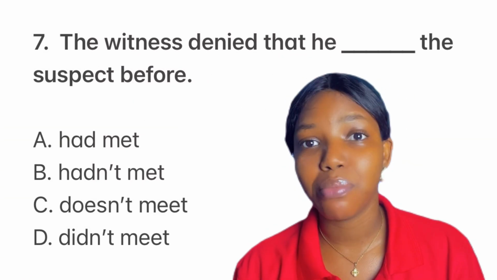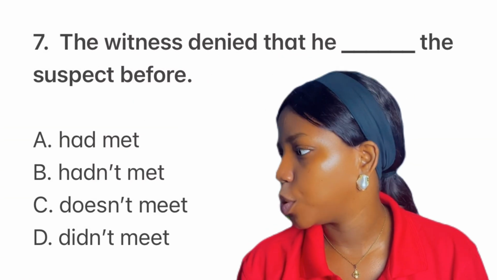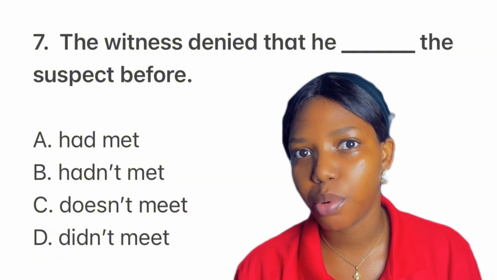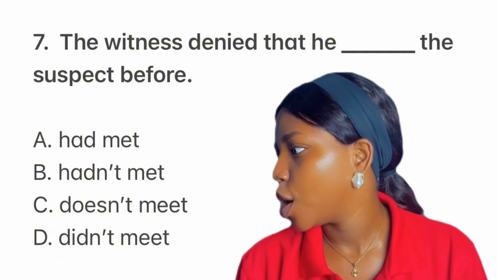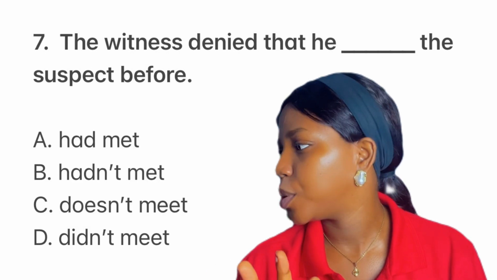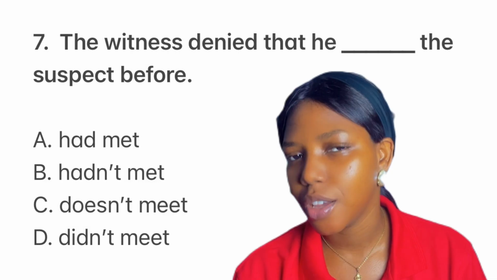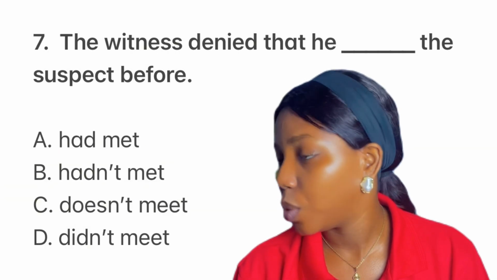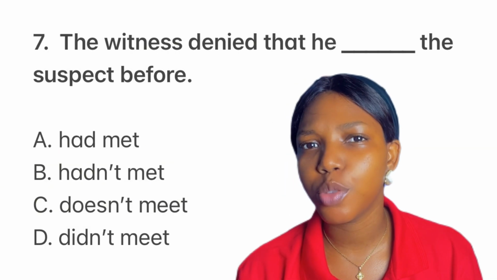Good. Now option A, had met. This is past perfect. Option B, hadn't met. This is also past perfect, but it has a negative. Not good. We keep it. Option C, doesn't meet. This is present tense, so we let it go. Option D, didn't meet. This is past tense. We also let this go. We are looking for past perfect. So we need to choose between option A and B.